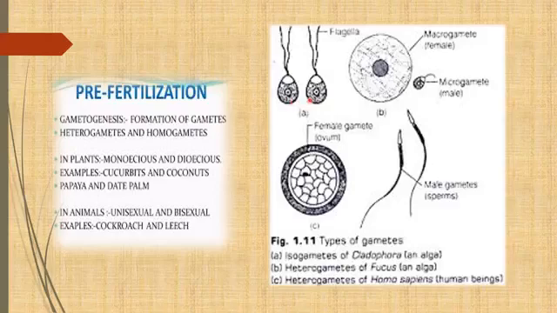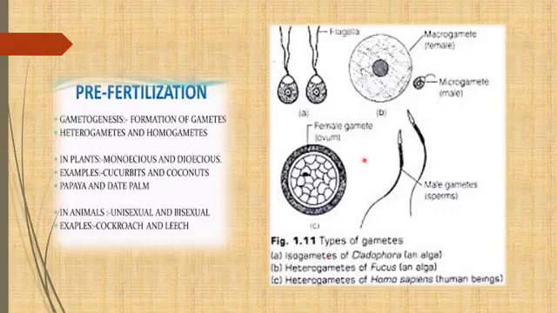Now you can see in this diagram, after seeing this you cannot say that this is a male gamete or this is a female gamete. It means morphologically they are similar. Both the gametes have flagella, both of them are motile or mobile, you can say. On the basis of that, these gametes are similar, so at that time gametes are known as isogametes.